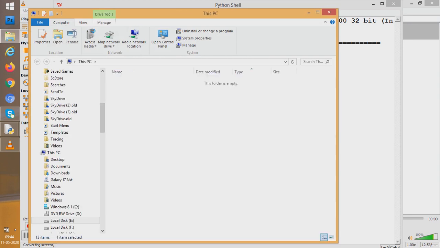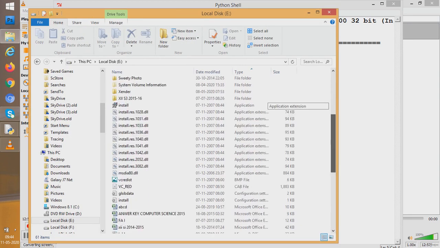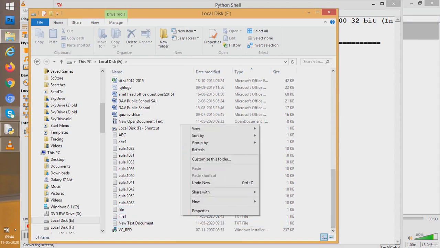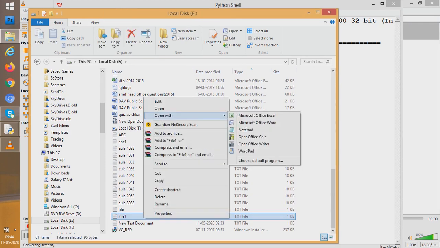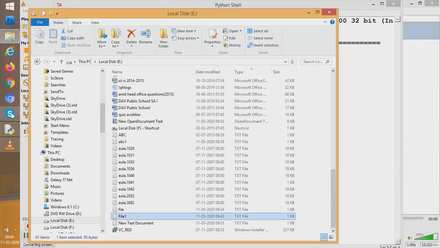And what was the name of the file we gave? I think we gave the name as file1. So see, students, file1 has been created here. And when I open file1, what happens? We'll see whatever we wrote. See, the world is a place where we live peacefully, and the second line says, I have been visiting many places of the world. So students, you saw how easy it is to create a text file in Python.